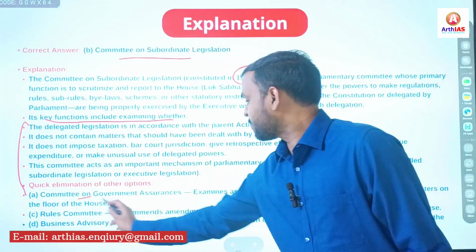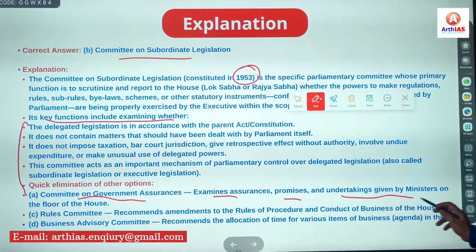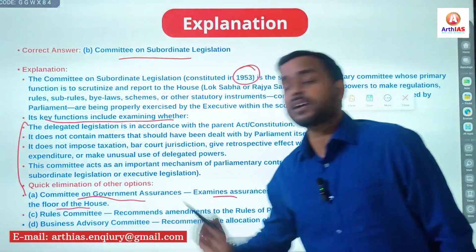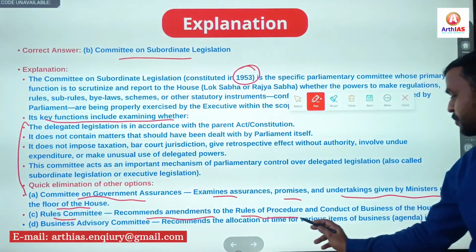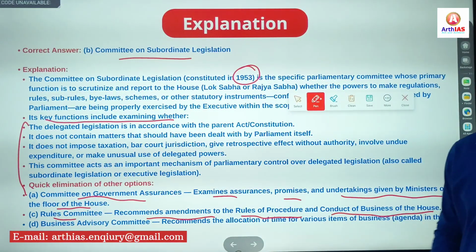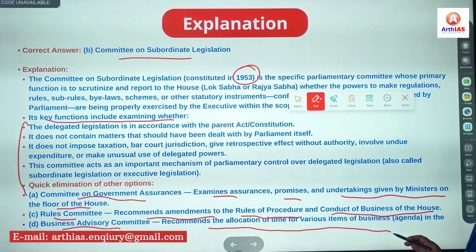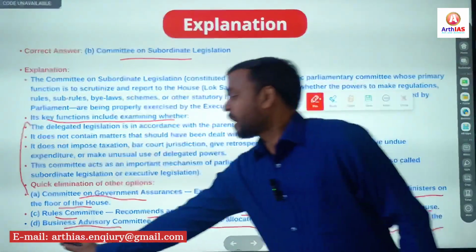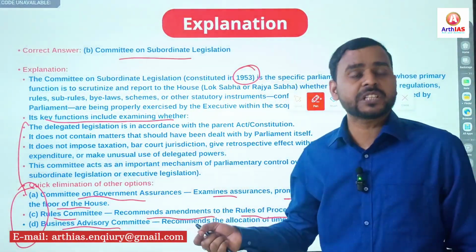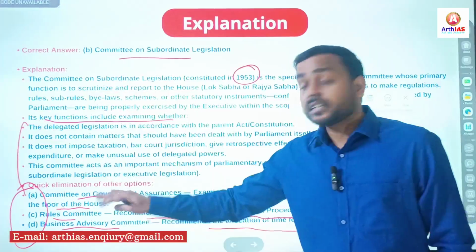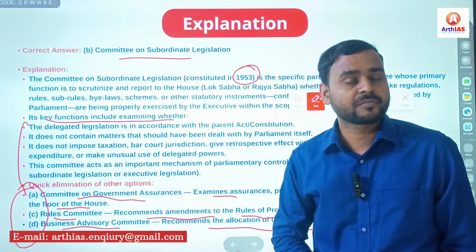Other committees: Committee on Government Assurance examines assurances, promises and undertakings given by ministers on the floor of the House. Rules Committee recommends amendments to the rules of procedure and conduct of business of the House. And Business Advisory Committee recommends allocation of time for various items of business on the agenda in the House. So options are also important, right? It is possible that in upcoming prelims a question may come from the options.